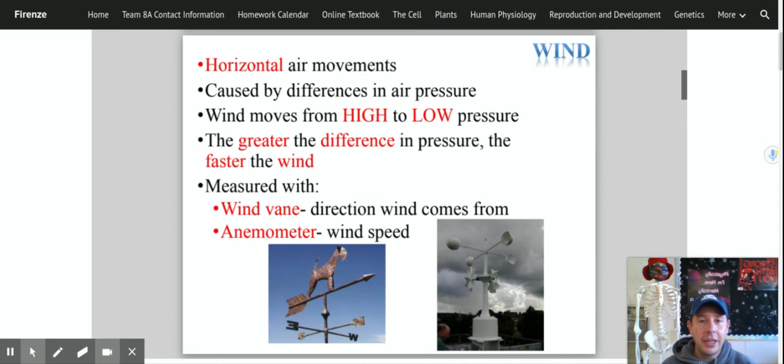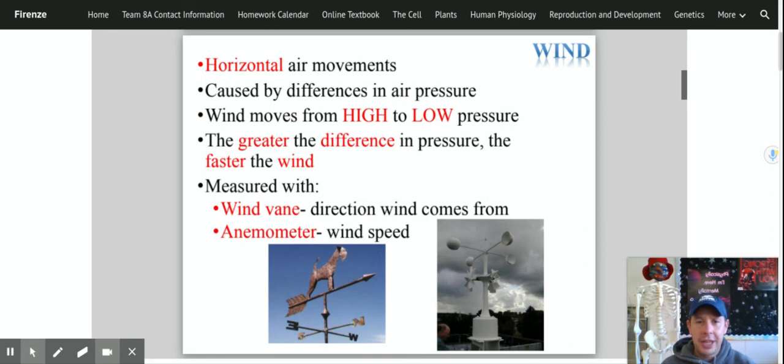Now we measure this stuff with two things. We have something called a wind vane and an anemometer. A wind vane simply tells us which direction the wind is coming from. Oftentimes this is a wind vane right here. It just points in the direction the wind is coming from. Often they put a little animal on there. You see them with roosters and chickens. This one happens to have a dog. Again, a wind vane tells you what direction the wind is coming from.